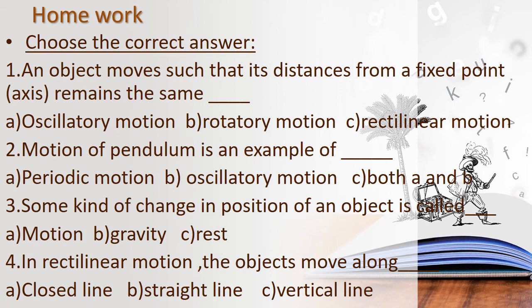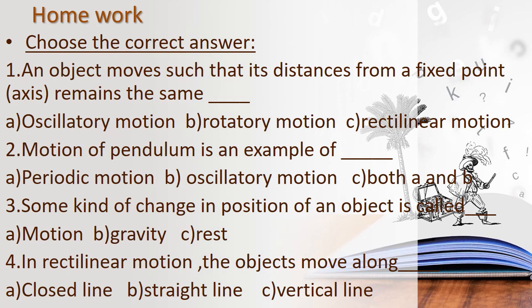Have you learned this, children? Read it and write the correct answer. And then the third question: some kind of change in position of an object is called dash. If there is a change, what does it mean?